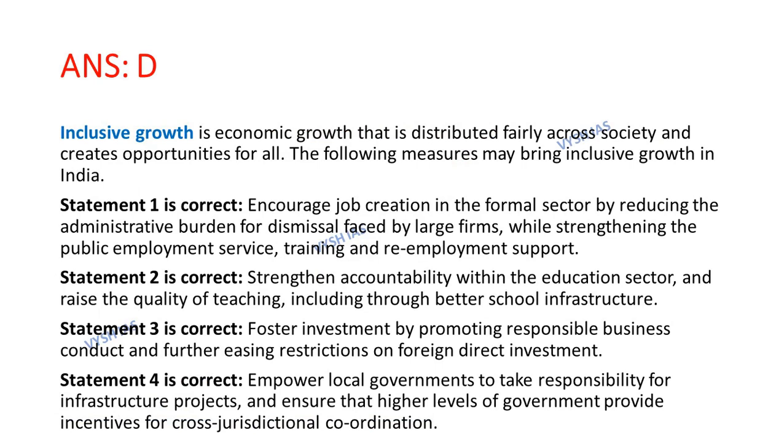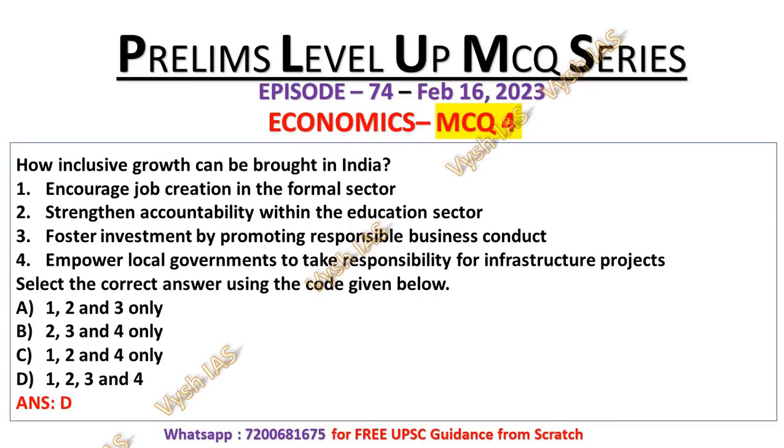Statement number 3 is also correct. Foster investment by promoting responsible business conduct and further easing restrictions on foreign direct investment. Now, look at statement number 4. Empower local government to take responsibility for infrastructure projects and ensure that higher levels of government provide incentive for cross-jurisdictional coordination. That's why all the statements are correct regarding inclusive growth.